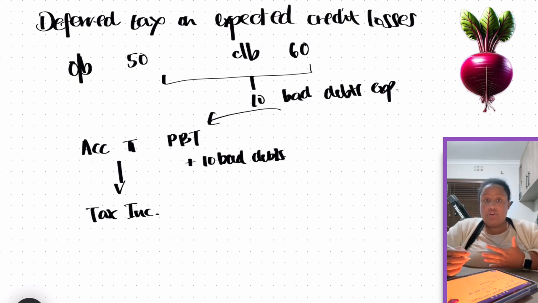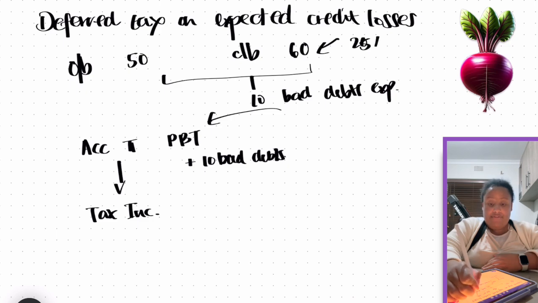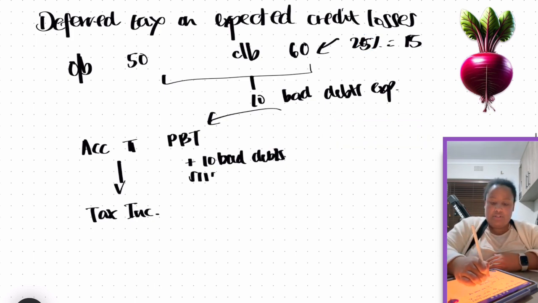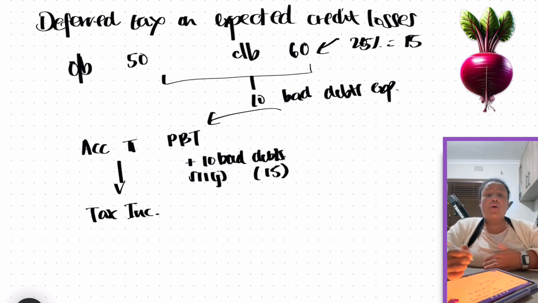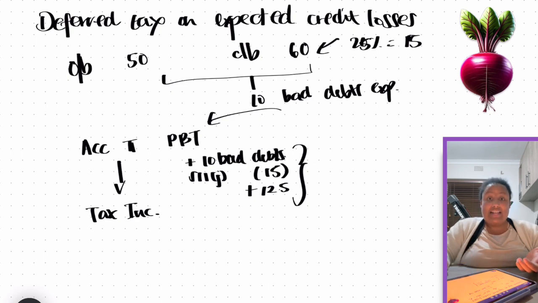So the way that the credit losses work is that you get a 25% deduction on your closing balance. So the closing balance over here is 60, and so our 25% on that would be 15. Okay, so then in terms of 11J, we're going to claim a deduction for 15. But we have to remember that part of the way the deduction works is that last year's balance has to be added back. So we will then add back the deduction that we got last year, which was the 12.5. And from a current tax perspective, that is how it would work.